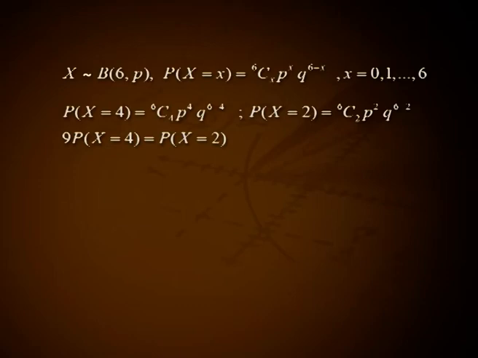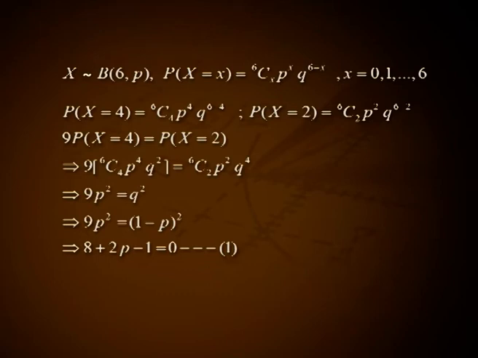9 into probability of X equal to 4 equal to probability of X equal to 2 implies 9 into 6C4 p raised to 4 into q square, that is equal to 6C2 p square q raised to 4. This implies 9p square equal to q square. This implies 9p square equal to (1 minus p) the whole square. This implies 8p square plus 2p minus 1 equal to 0. Let it be equation number 1. Solving 1, we get p equal to 1 by 4 and p equal to minus 1 by 2. But p equal to minus 1 by 2 is not an admissible value of p since it is negative. Hence, p equal to 1 by 4.